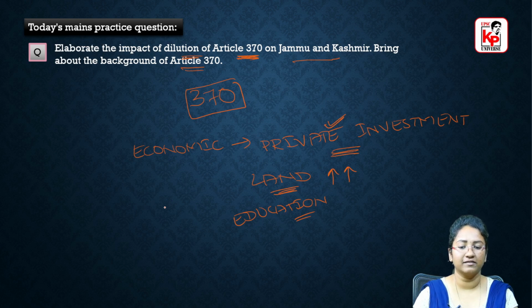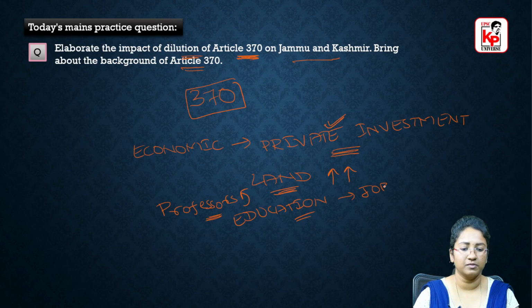Also, earlier there was an issue that professors who wanted to teach in Jammu and Kashmir could not stay there because it is only for the permanent residents. Their children could not get admissions in the schools, and professors were not likely to go to Jammu and Kashmir to teach. But right now, after this presidential order of 2019, more and more educational opportunities would increase in Jammu and Kashmir.